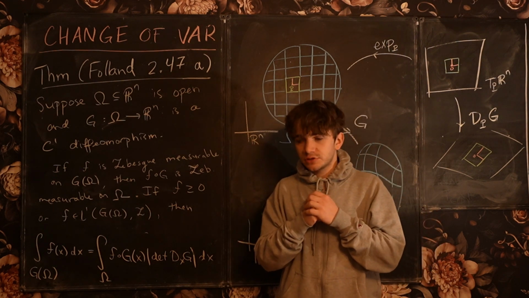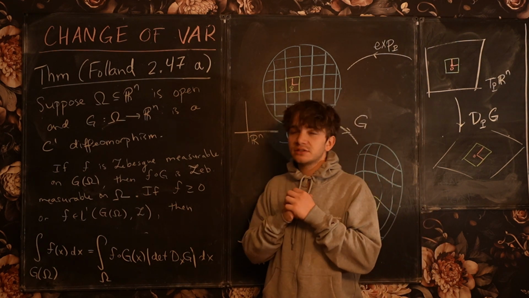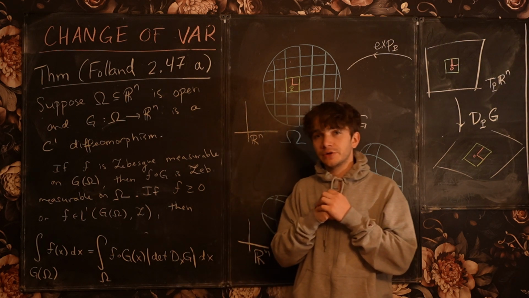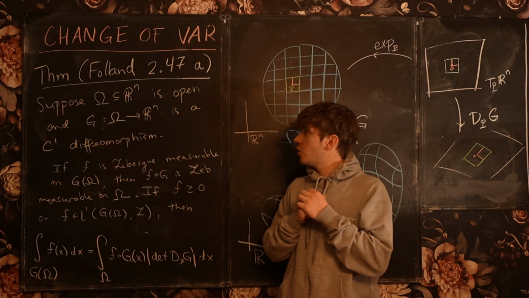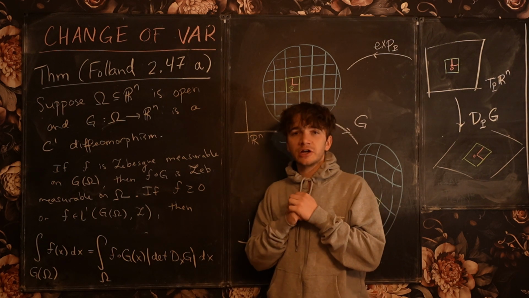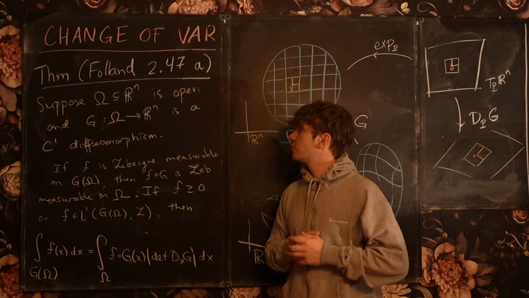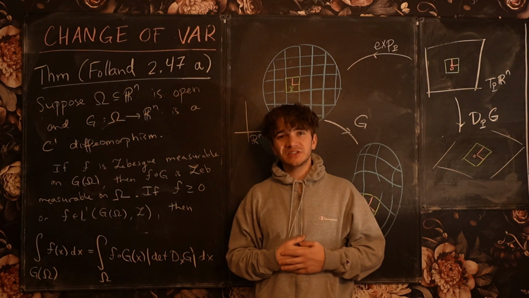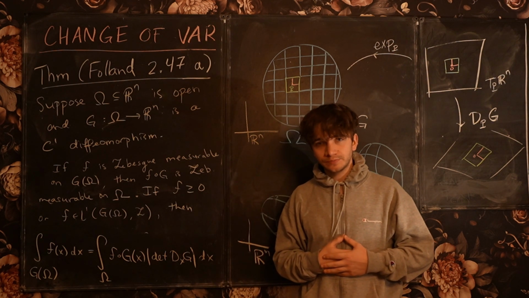Hello, universe. Today we are going to be discussing the change of variables theorem. Given an open set omega of Rn and a change of variables g from omega to Rn, which is a C1 diffeomorphism.